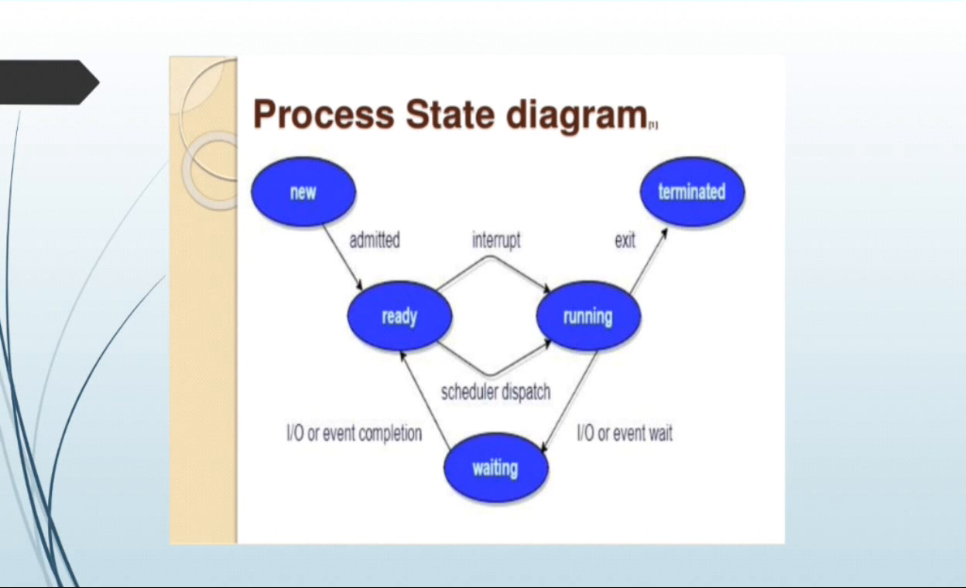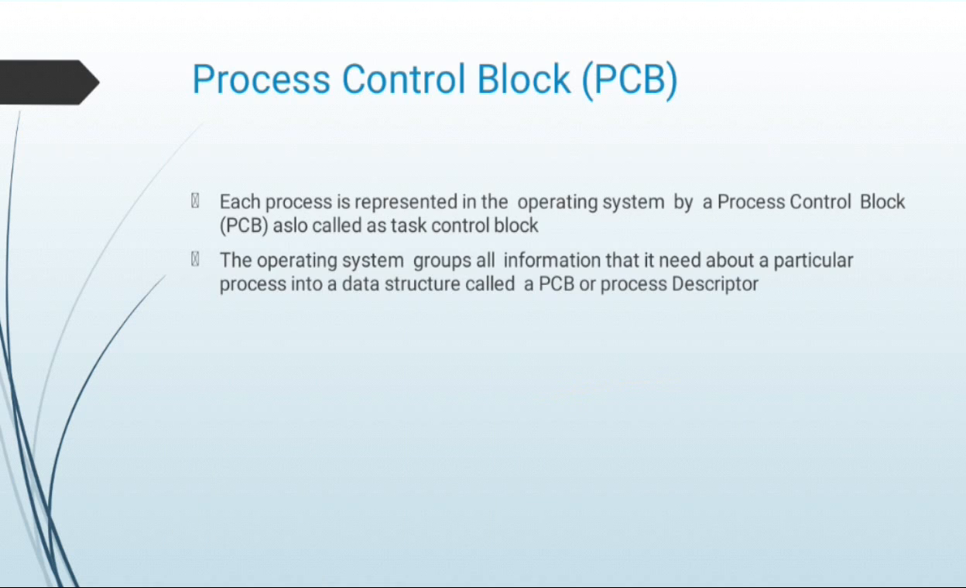When it is time to select a process to run, the operating system selects one of the jobs from the ready queue and moves the process from the ready state to running. Next one, running to terminate. When the execution of a process has been completed, then the operating system terminates that process from the running state.